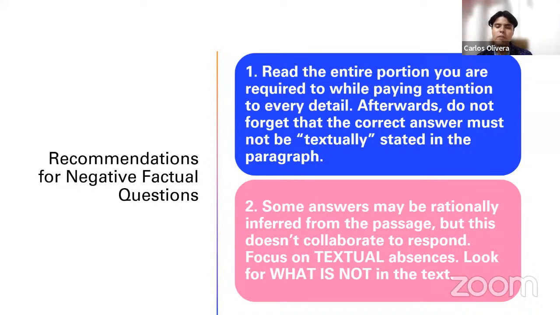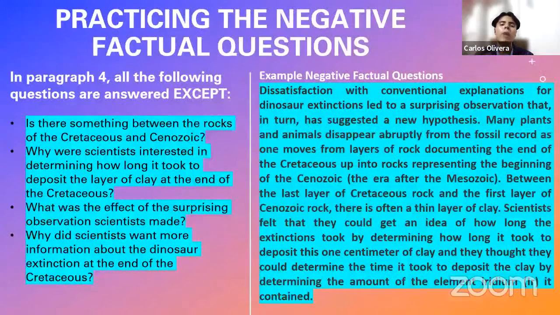Read the entire portion you are required to, while paying attention to every detail. That is my first recommendation for you to approach this type of question. Afterwards, do not forget that the correct answer must not be textually stated in the paragraph. What you're doing in this case is looking for textual absences, something that is not included in the reading passage. Some answers may be rationally inferred from the passage, but this doesn't help to respond. Focus on textual absences. Look for what is not in the text, okay? You are looking for the intruder, something that is not part of the reading passage, okay? I repeat, you are looking for the intruder, something that is not part of the reading passage.